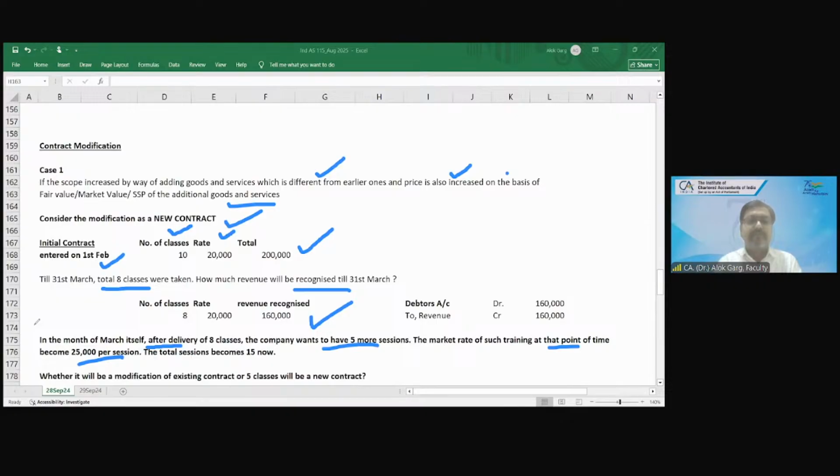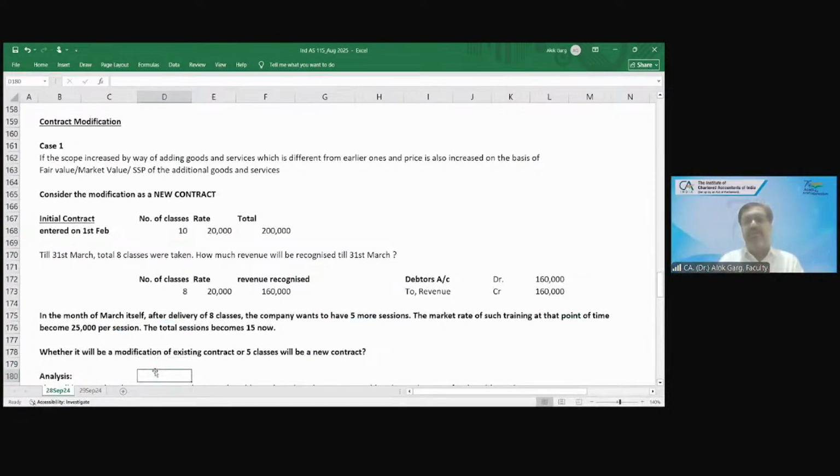The question is whether it will be a modification of the existing contract or the 5 classes will be a new contract. The 5 classes will be a new contract, sir. It will be under a new contract, a separate contract. Yes. So the initial 10 classes contract is one contract. This 5 classes contract will be a new contract if the increase in the price of the 5 classes is also in line with the market price.